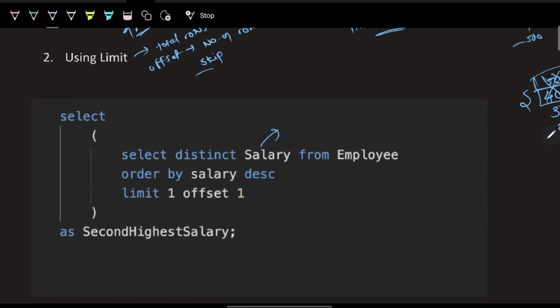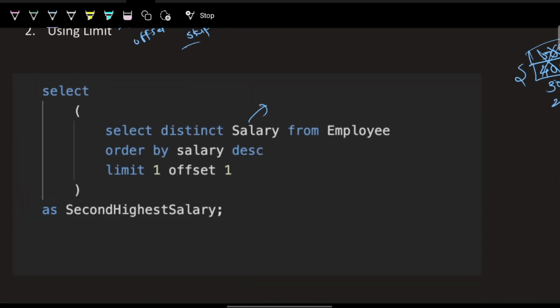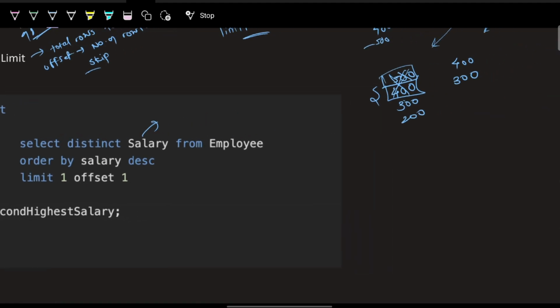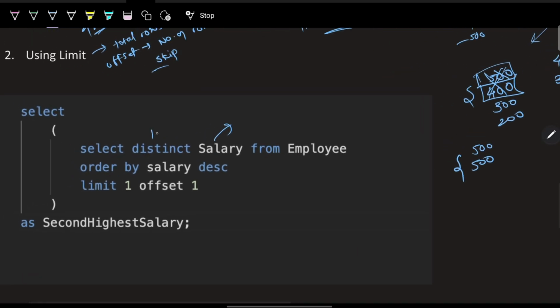But here we care. Why? Because limit and offset don't know about the duplicates. It will consider the duplicates as well in the response. So if I have 500, it will return the 500 as well if there are 2 employees with the same salary. That's why I have to use the distinct salary here.